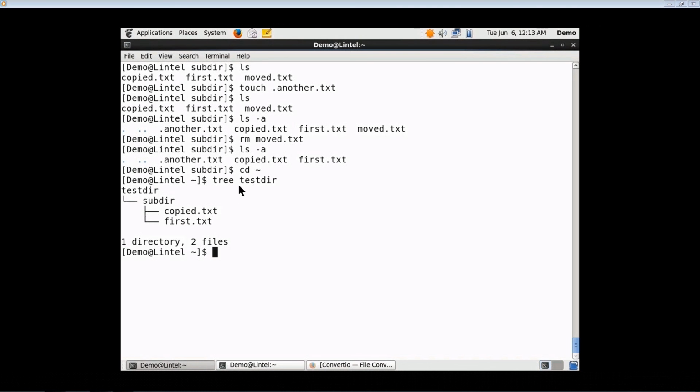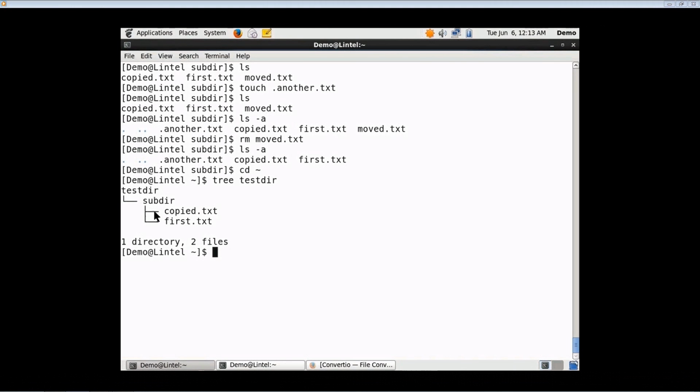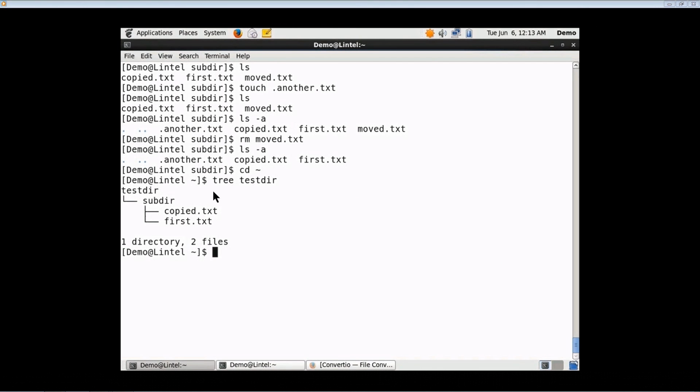There is a command tree which lists all the directories and its subdirectories. The tree command, when issued with the directory name, so here I am specifying test directory. Now, I am specifying another command, that is tree command. Tree command, when specified with a directory name, lists all the directories and its subdirectories and their contents. It gives a tree structure.